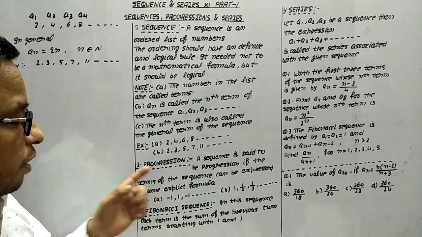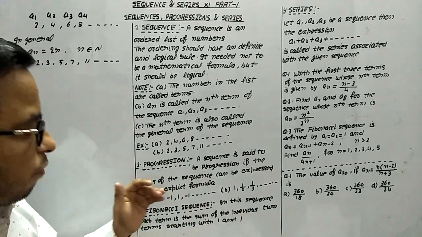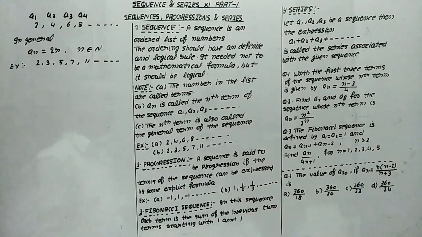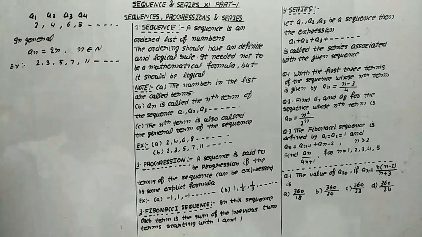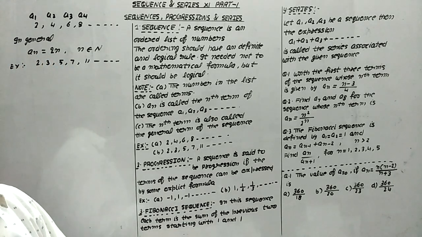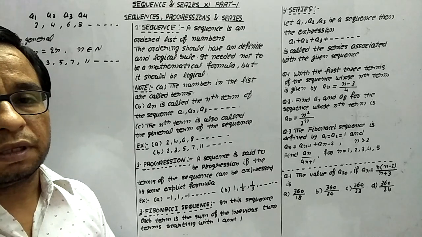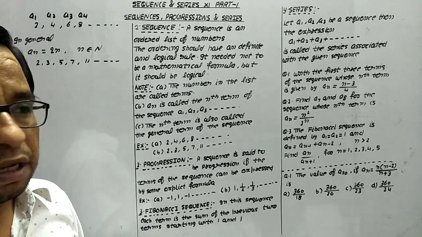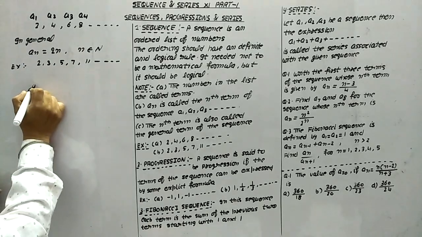Now another term is progression. A sequence is said to be a progression if the terms of the sequence can be expressed by some explicit formula. Now look at this thing. The first example is a sequence, but the second example is a sequence, but it is not a progression, because for this we are not able to find out any explicit formula. If we are not finding any explicit formula to represent a sequence, then it is not said to be a progression.